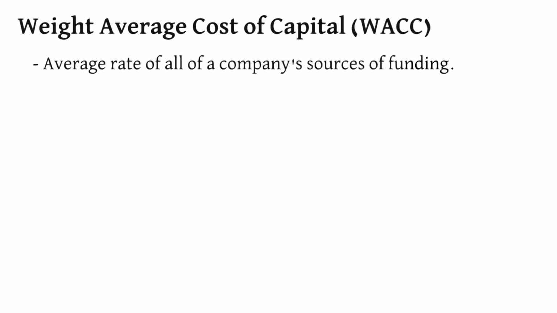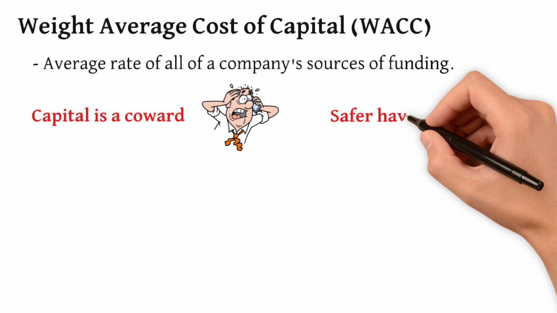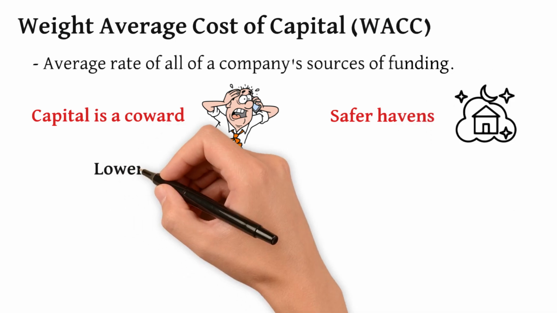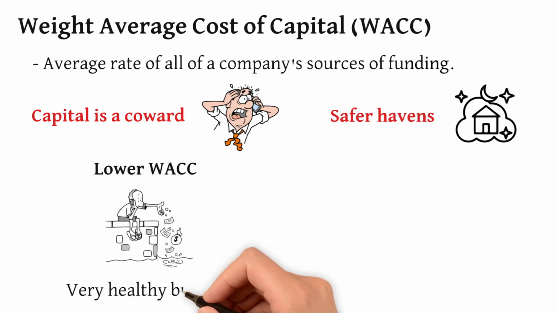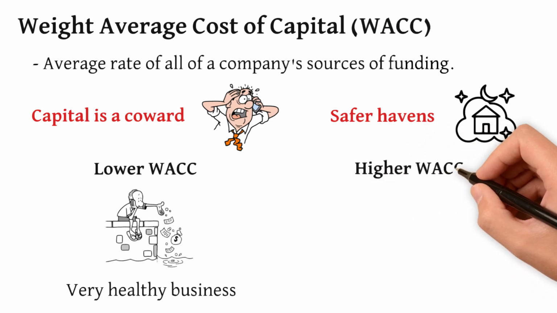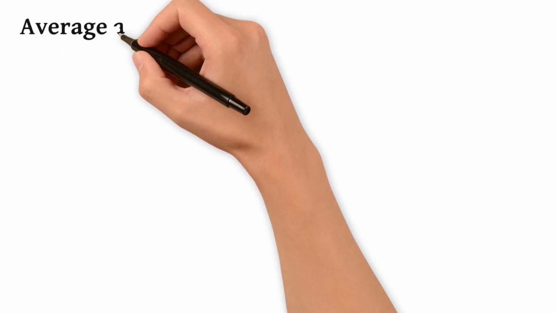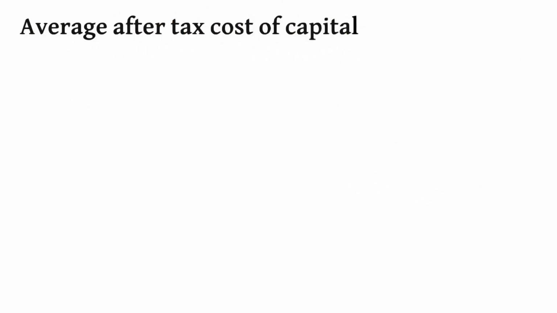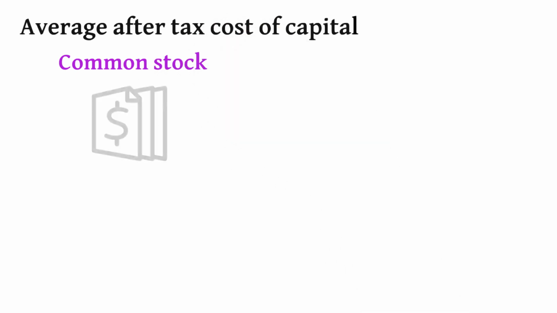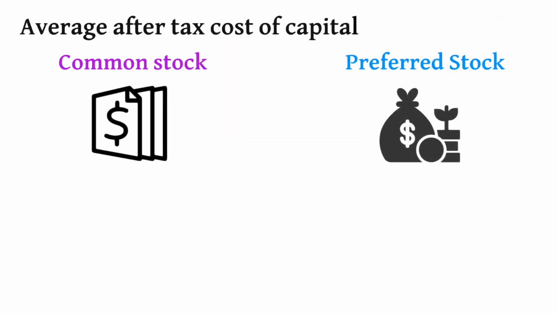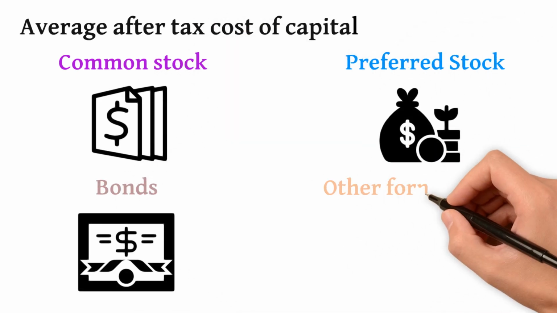As we all know, capital is a coward. It is continually seeking safer havens. A lower WACC indicates a very healthy business. On the contrary, a higher WACC is a riskier business and needs to compensate investors with higher returns to offset volatility. You can think of a company's average after-tax cost of capital from all sources, namely common stock, preferred stock, bonds, and all other forms of debt.